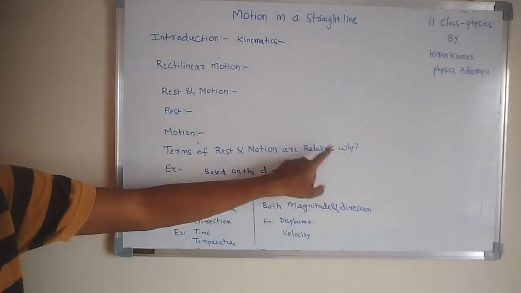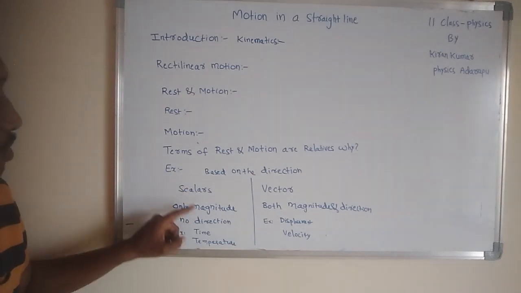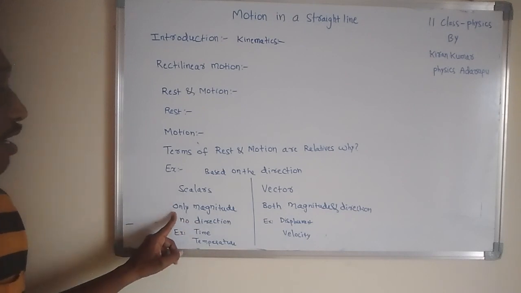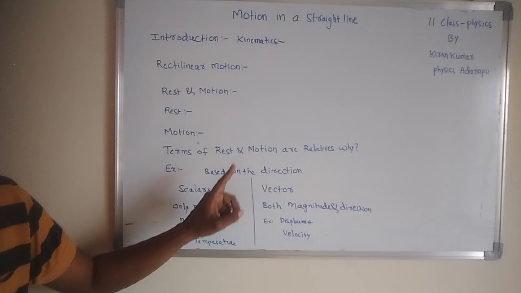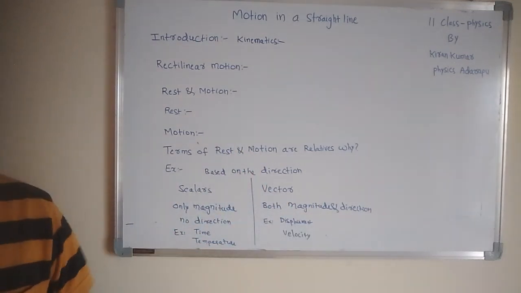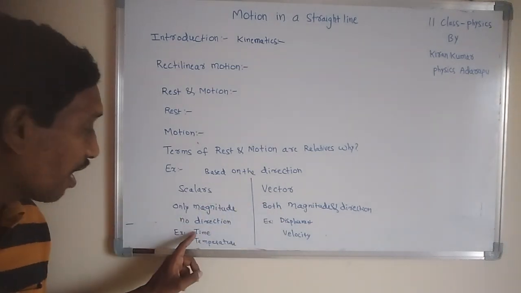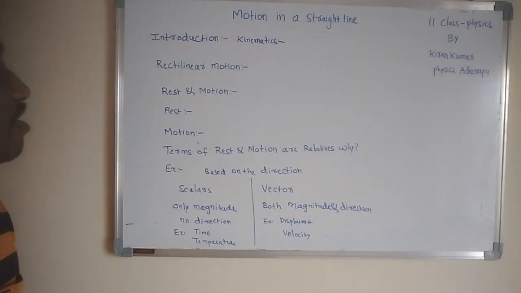Based on the direction, the physical quantities are classified into two types. One is scalar, the second one is vector. Scalars have only magnitude but no direction. The physical quantities which have both magnitude and direction and obey the laws of vector addition are called vectors. These are the examples of scalars and vectors. This is about the introduction.